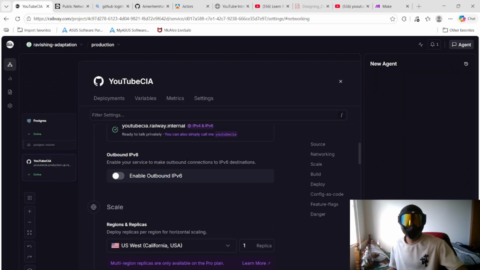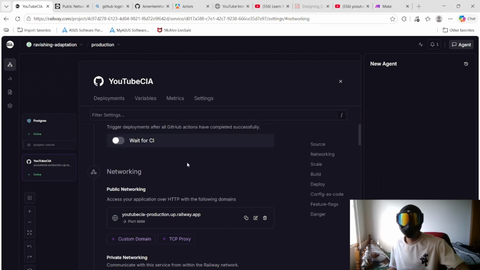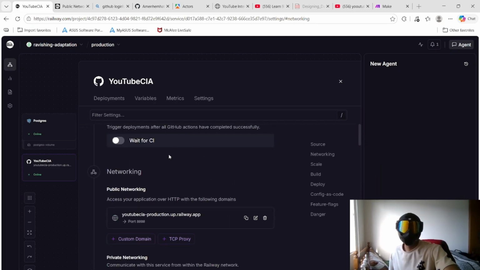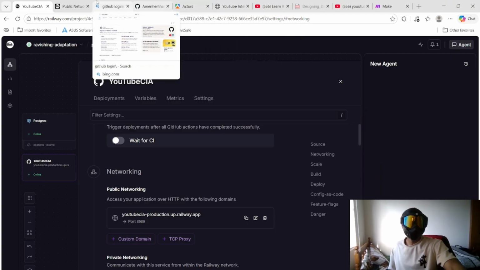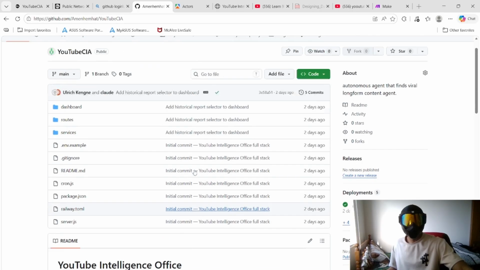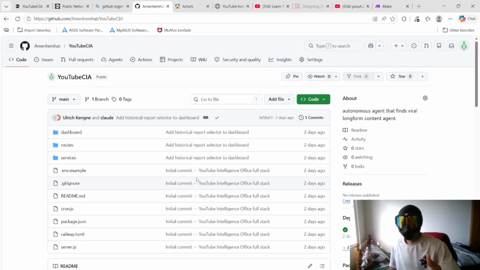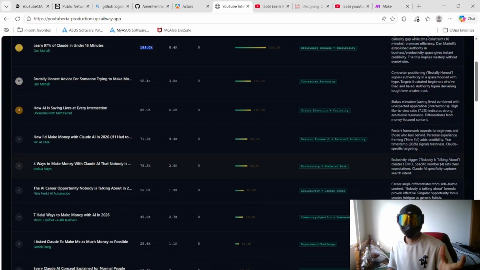This is where the backend is hosted. When Apify gets data, it sends the data to this backend, and all the code instructions found in my YouTube CIA repository are used to process the videos and the information. Once the information is processed, the result is sent to Claude, and Claude does all the intelligence, the analysis, the recommendations, and everything, and sends me back the information, which you see posted in this dashboard.